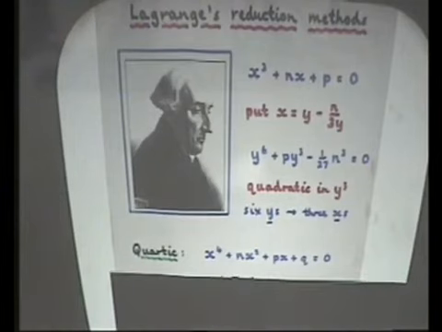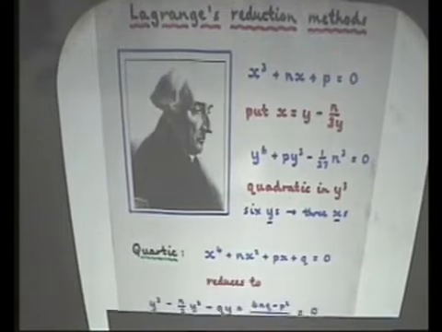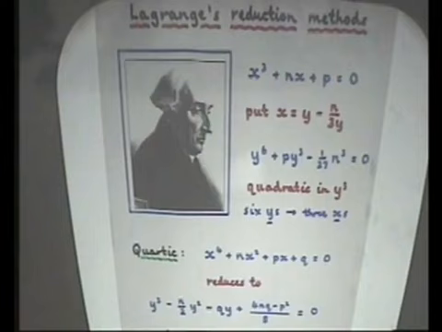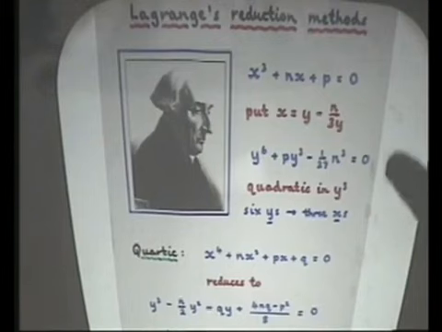Again, you can arrange that the x cubed term disappears. And you carry out a similar substitution, and you can reduce it to this. Now that, in fact, is a cubic equation. And you know how to solve cubic equations. So you solve that. That gives you a cubic equation in y, which actually gives you 12 different values of x. Well, 12 values for x, but that actually gives you 4 different values, each occurring 3 times. So again, using this reduction idea, you can reduce the degree of your equation, and then you can solve it.